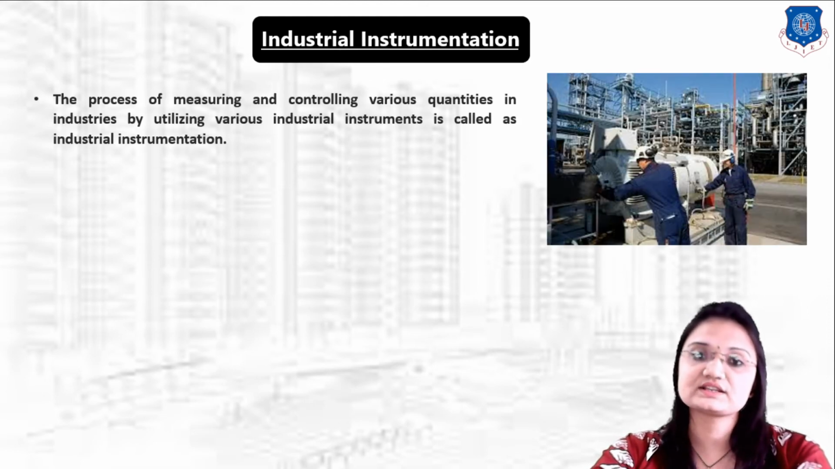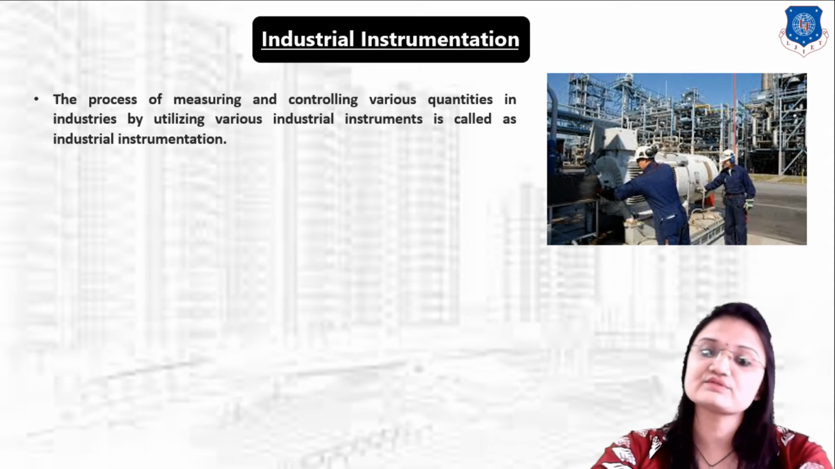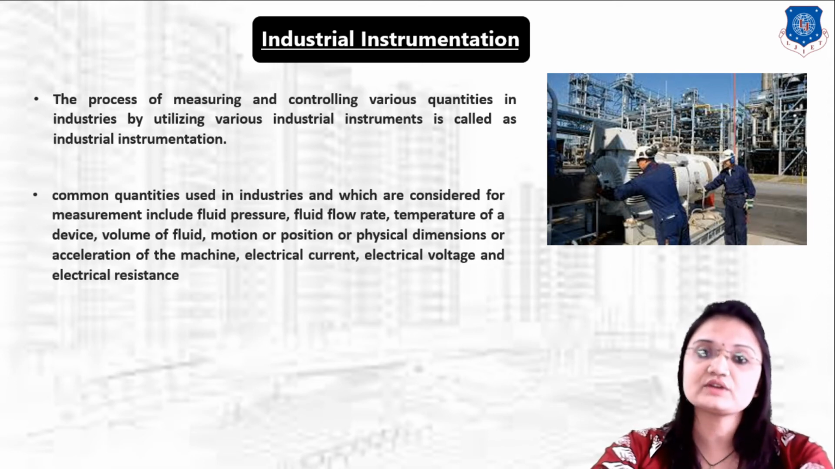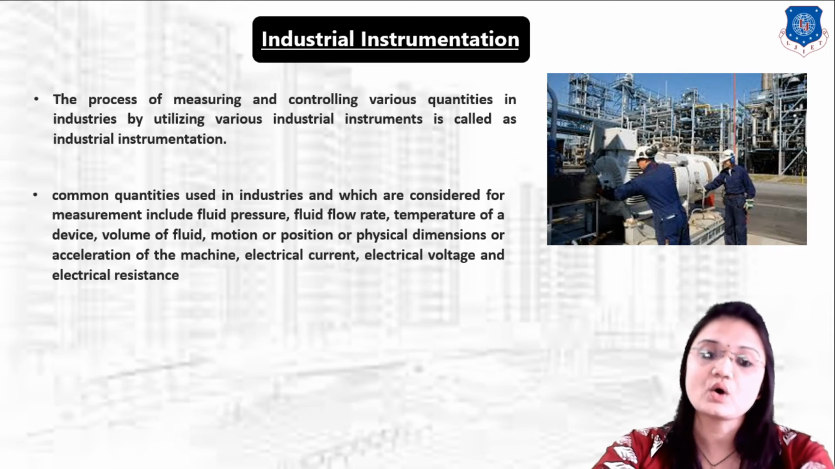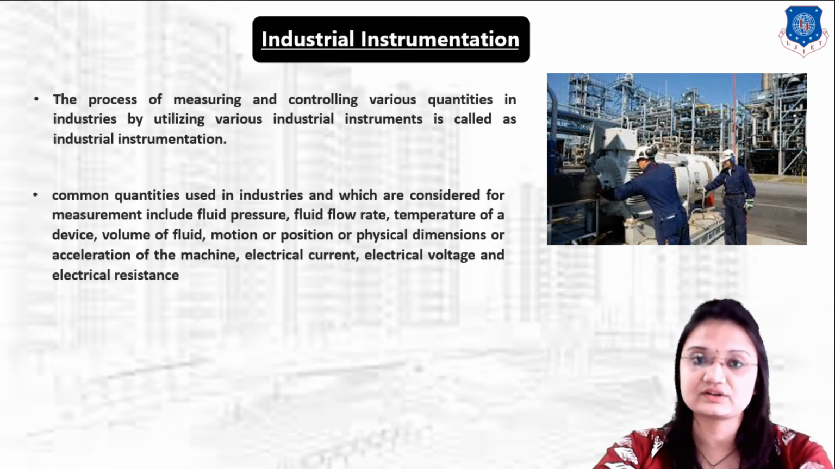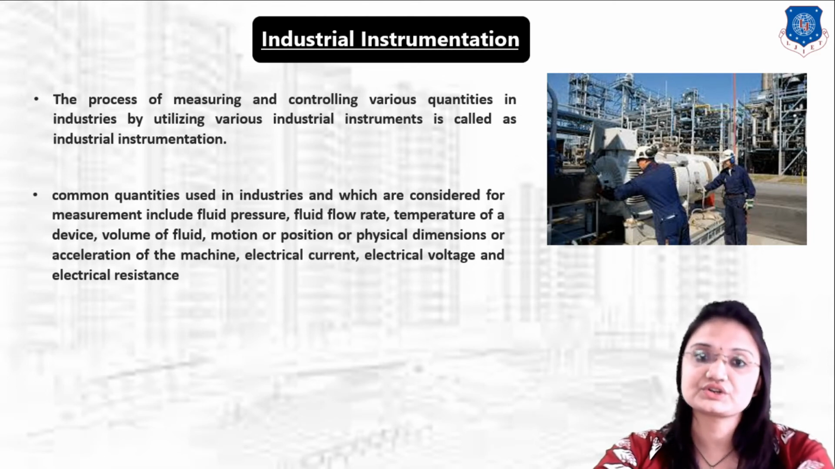You can clearly see in this figure. The process of measuring and controlling various quantities in industry by utilizing various industrial instruments is known as industrial instrumentation. The common quantities considered for measurement include fluid pressure, fluid flow rate, temperature of a device, volume of fluid, motion or position or physical dimensions or acceleration of a machine, electrical current, electrical voltage, and electrical resistance. So these are the quantities used in industries, and the measurement of these quantities comes under industrial instrumentation.